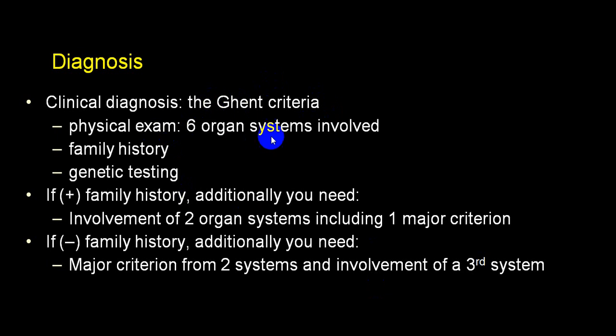So 6 organ involvement or 7 points: strong family history with involvement of 2 organ systems including 1 major criteria, or negative family history, 2 major criteria, 2 systems involved, and involvement of the 3rd system.